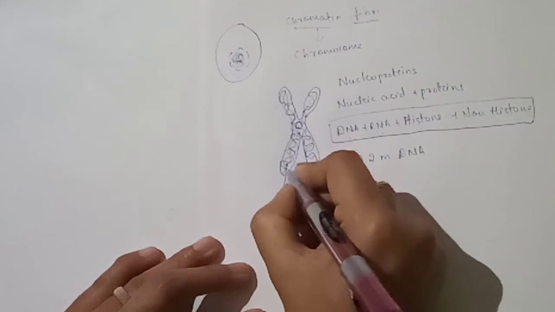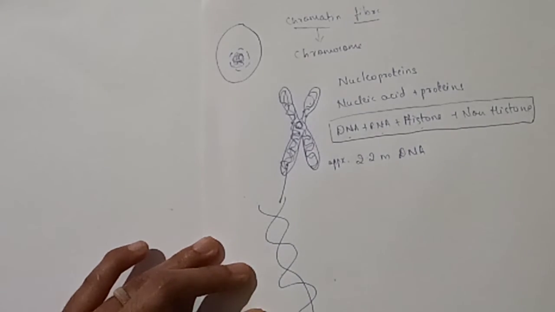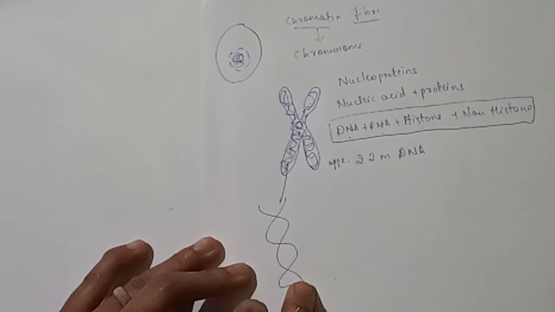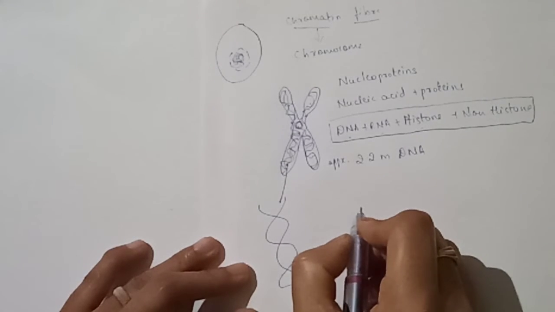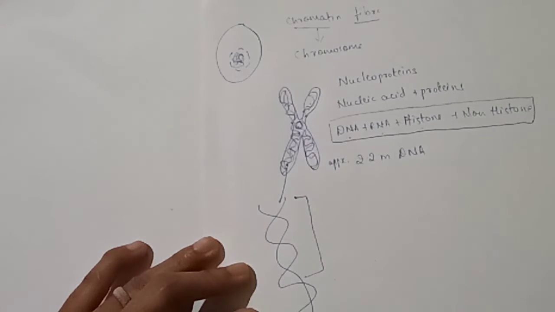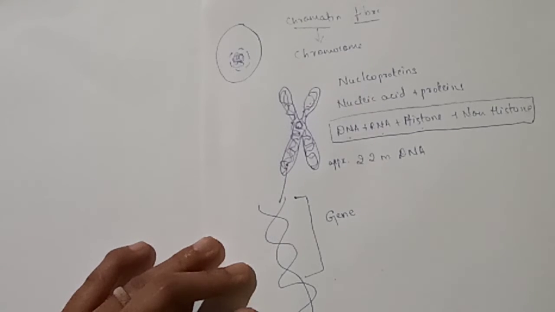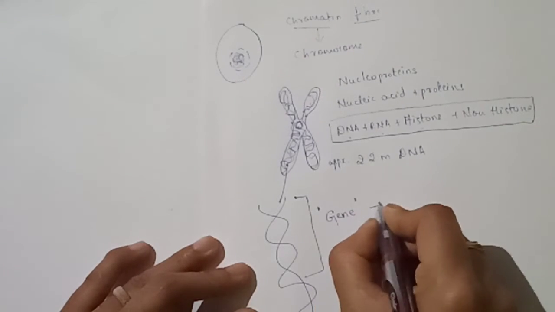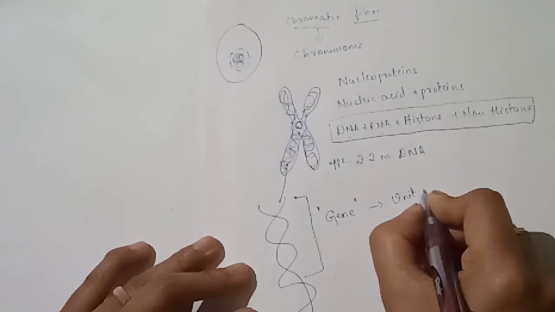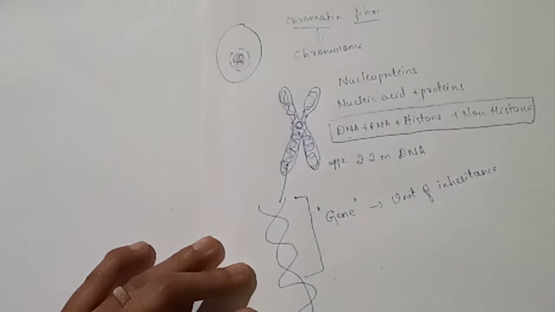Enlarging this, we get DNA. DNA acts as genetic material in us. A segment of this DNA is nothing but a gene. We call it the unit of inheritance or heredity.